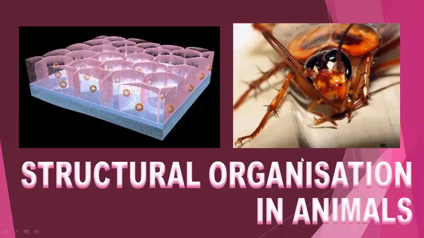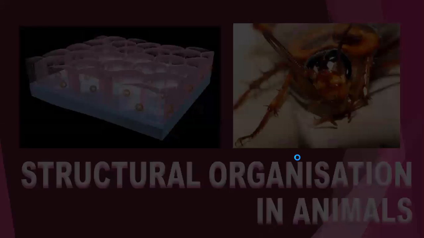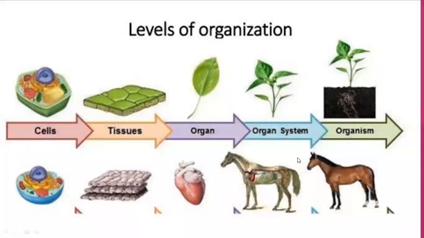Okay, today we will discuss structural organization in animals. Now, the first topic is levels of organization. Here, you can see different levels in the development process. In the animals, we may see different organizations.